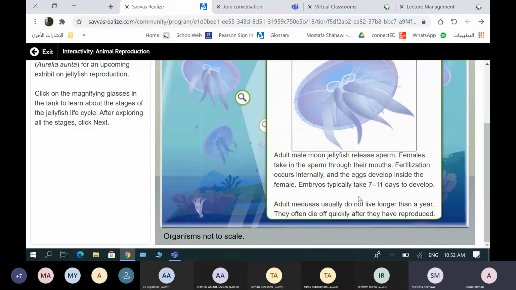Embryos typically take 7 to 11 days to develop inside the egg in the female jellyfish. Adult medusas usually do not live longer than a year. They often die off quickly after they have reproduced, and they don't live more than one year.